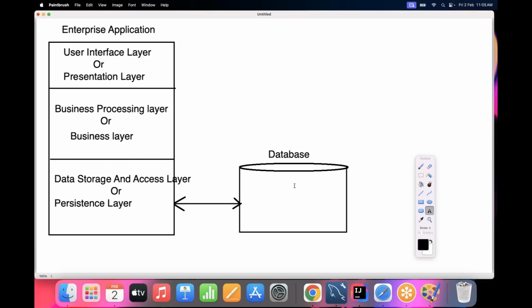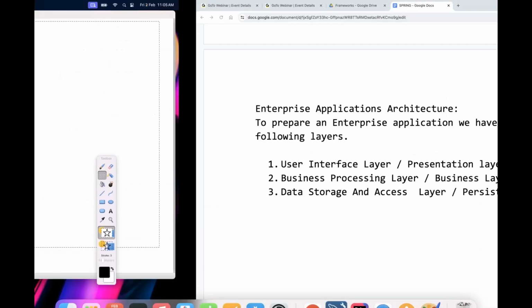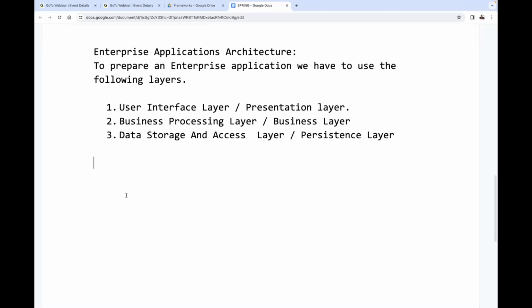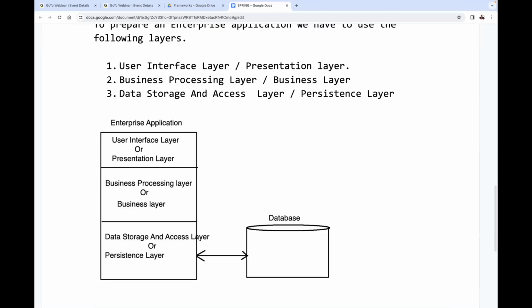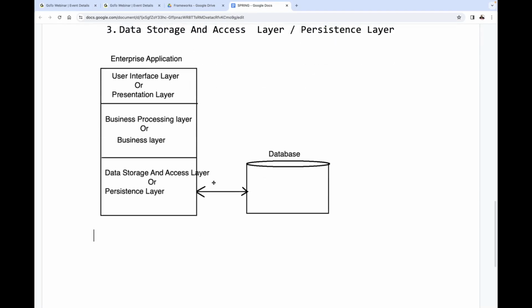Now this is the database. Easily we can identify one point here. Which layer is connected with the database? The data storage and access layer or persistence layer is connected with the database. That is responsible for the database operations in enterprise applications.